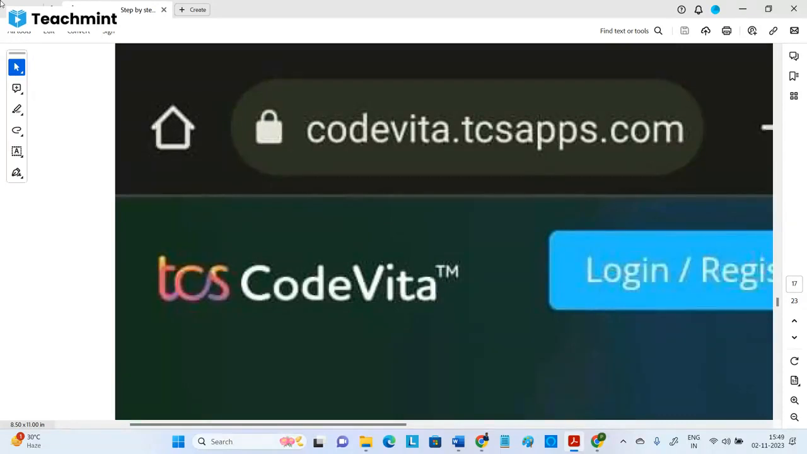For those students who already registered, on November 3rd and 4th there is a mock exam also. Those who want to register after November, don't worry. In the portal codevita.tcsapps.com, you have sample questions. What type of questions they are asking, the model, everything you can check. As I mentioned, it's like an open book exam or a corporate style exam.